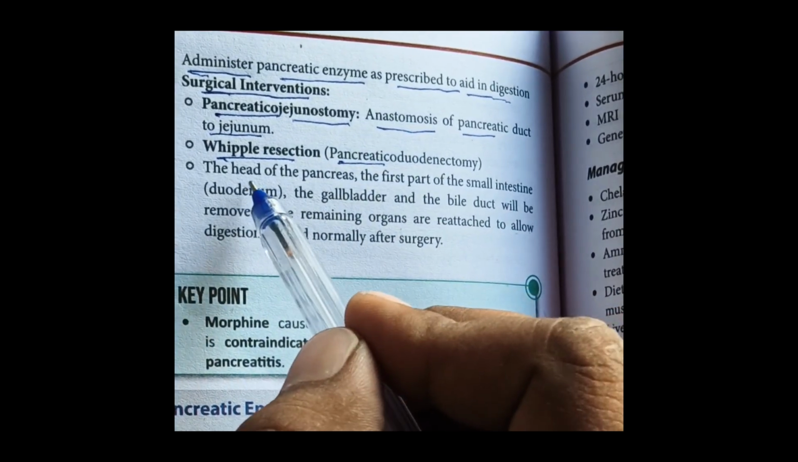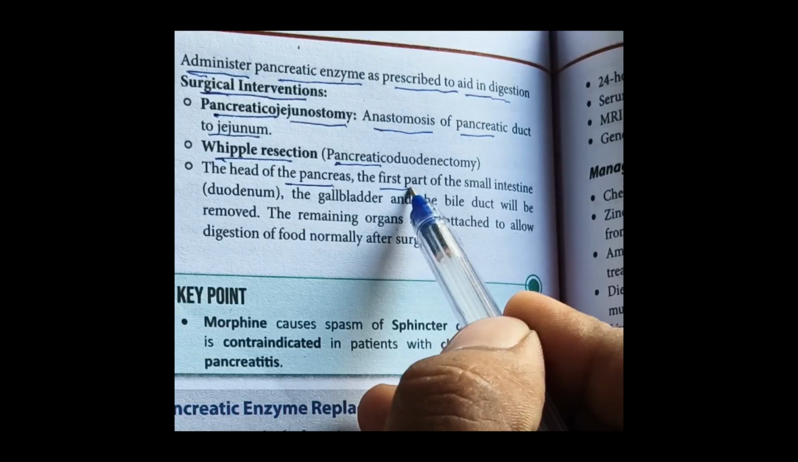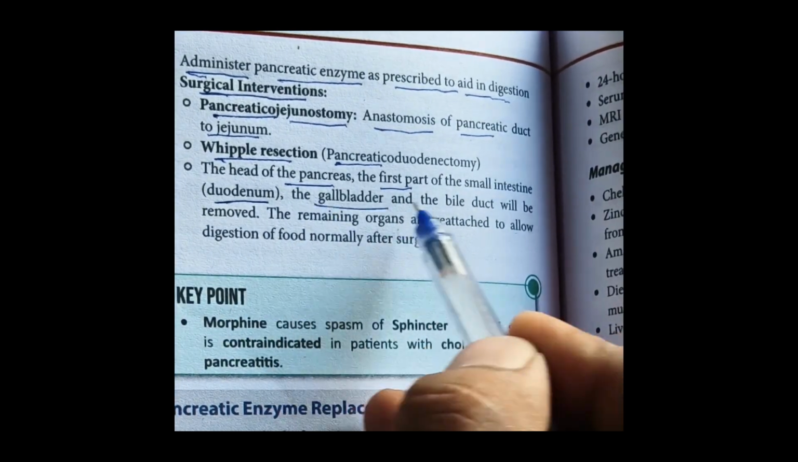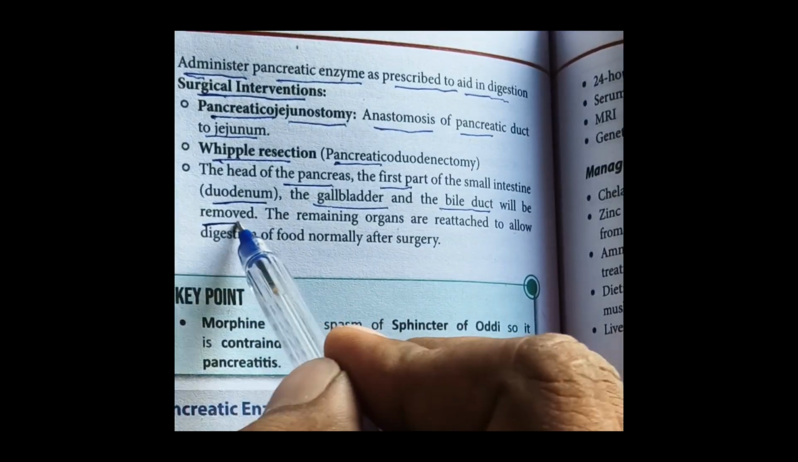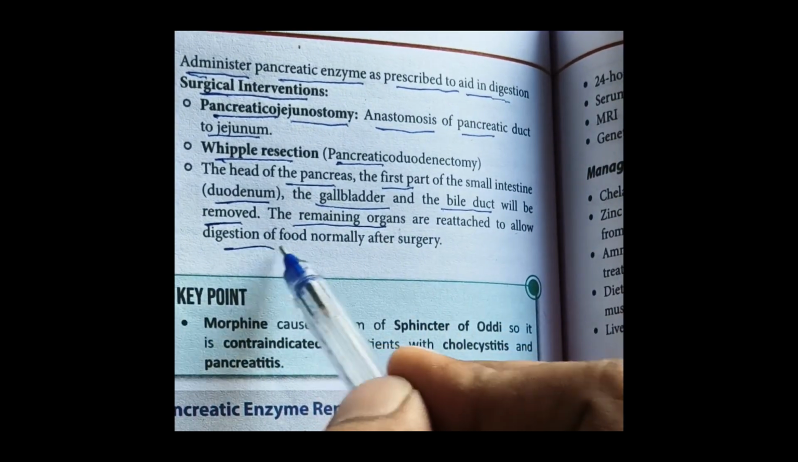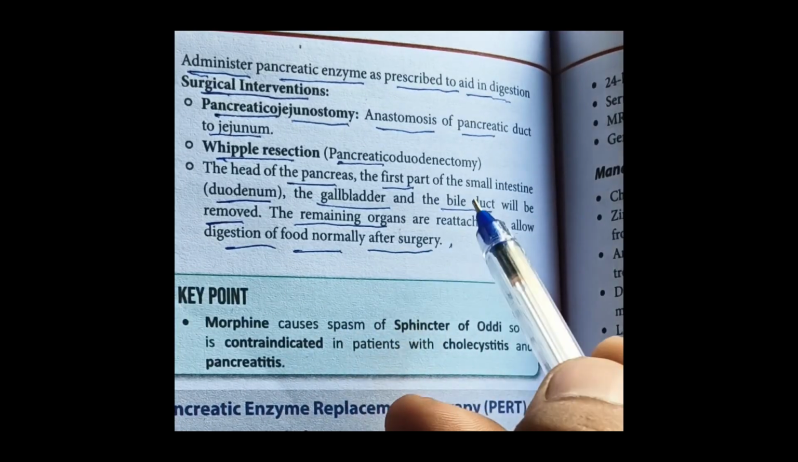Pancreatoduodenectomy. The head of the pancreas, the first part of the small intestine, duodenum, the gallbladder and bile duct will be removed. The remaining organs are reattached to allow digestion of food normally after surgery.